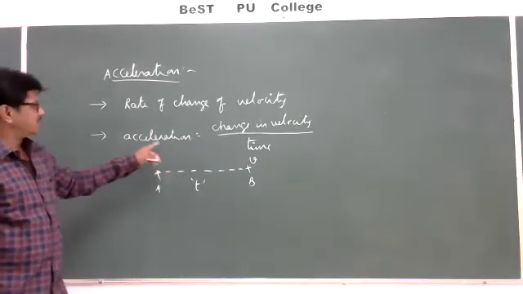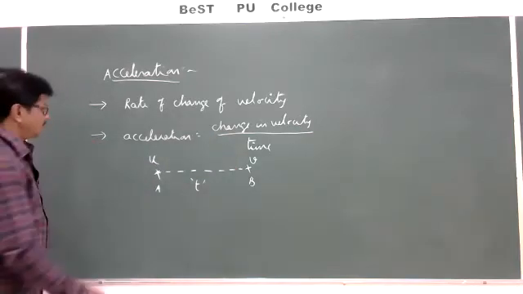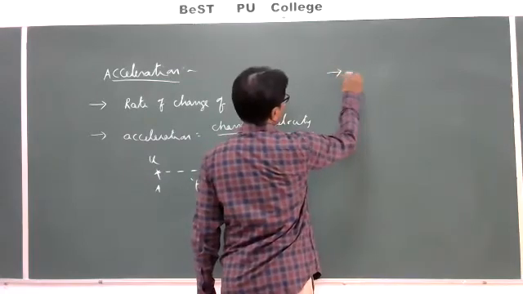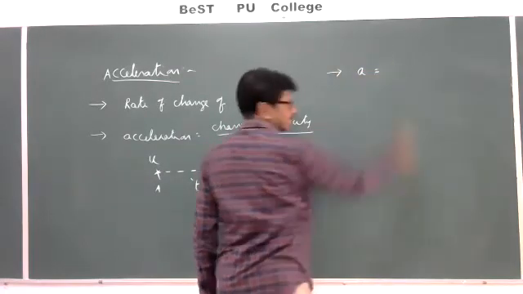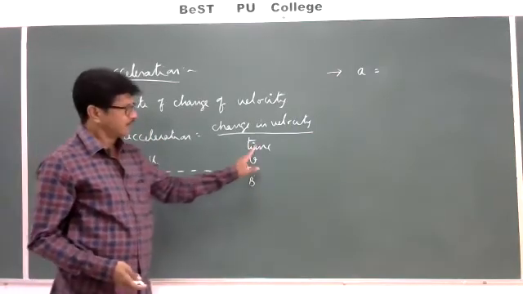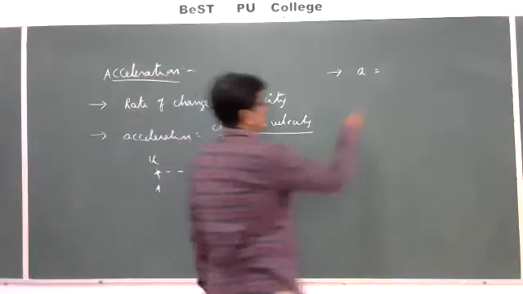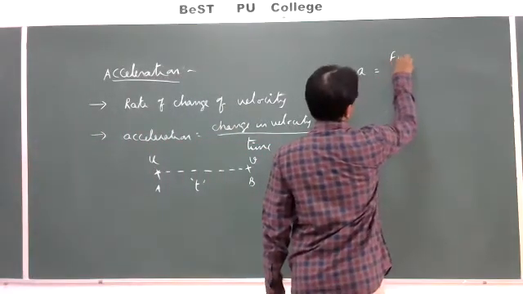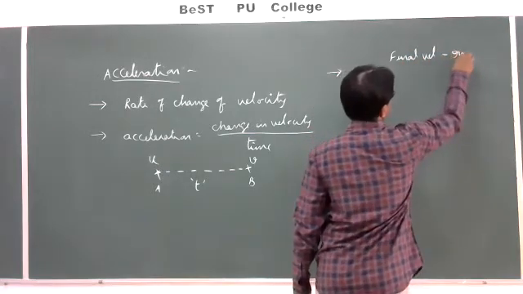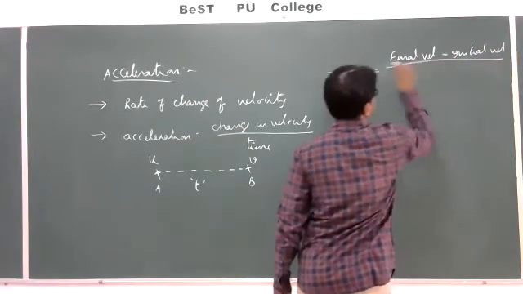Now, acceleration is nothing but change in velocity by time. Acceleration will always be denoted with the symbol small a. Change in velocity is nothing but final velocity minus initial velocity. So, a is equal to final velocity minus initial velocity divided by time.